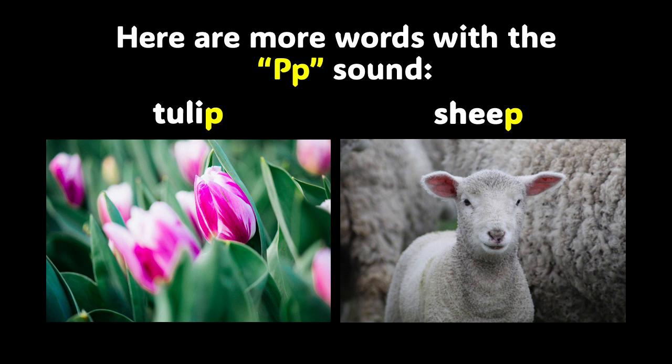Do these two words rhyme? No, they don't, but they both have the P sound. They both end with the letter P. Let's say them together. Tulip, sheep. Tulip, sheep. Did you hear the P sound at the end of those words?